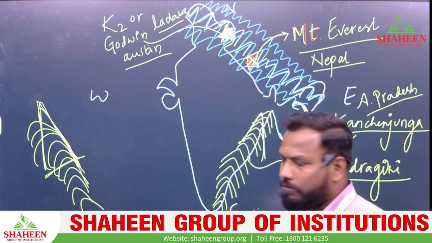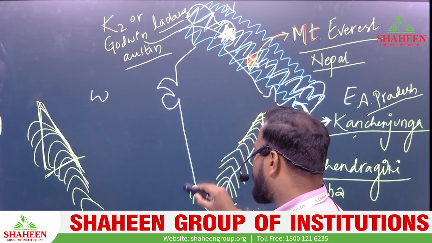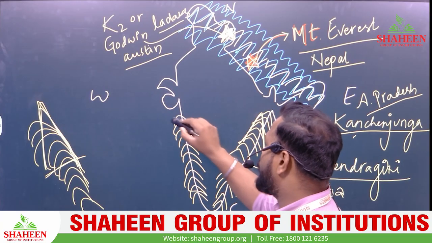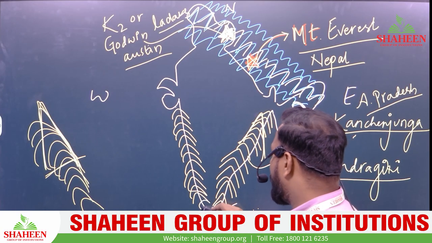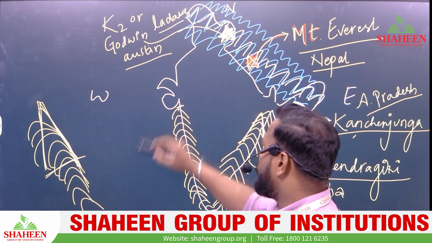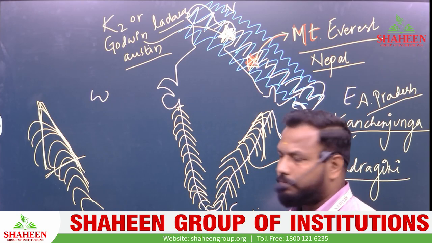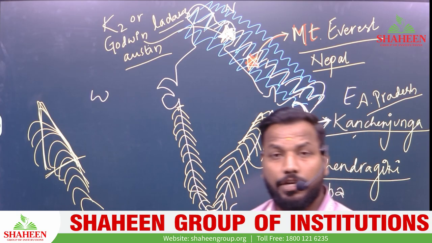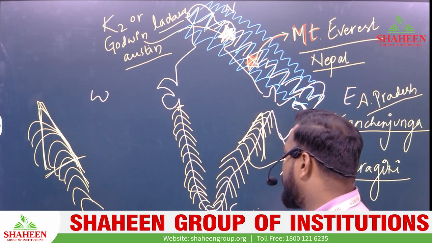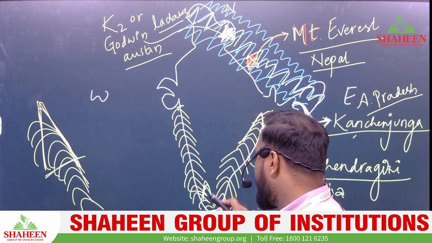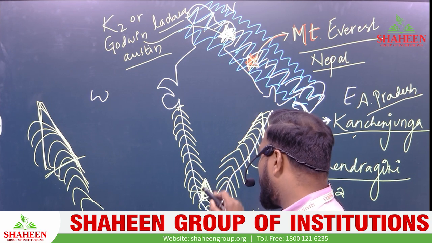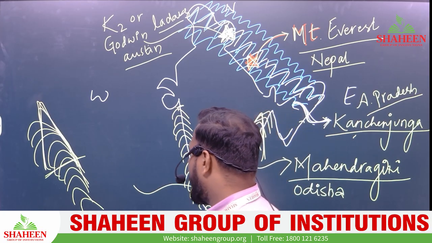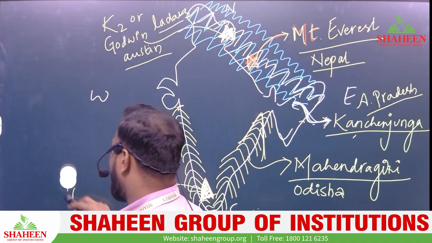Then Western Ghats. We will come to the Western Ghats now. Western Ghats is this. This is your Western Ghats, the western coast of India. Western Ghats also spread from Kerala to Gujarat. So here we have the highest peak. Which is the highest peak of Western Ghats? Yes, the highest peak of Western Ghats is in Kerala. The name of it is Annai Mudi.